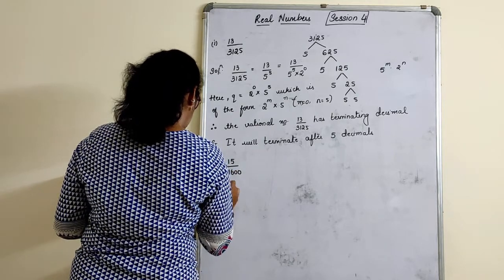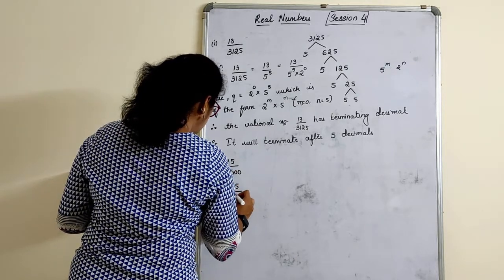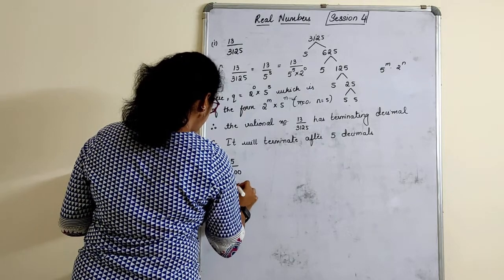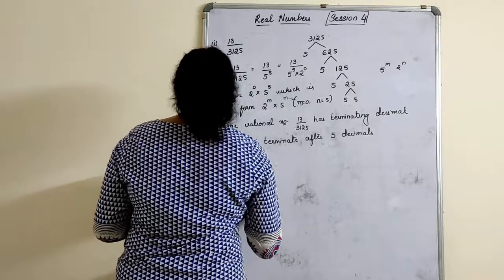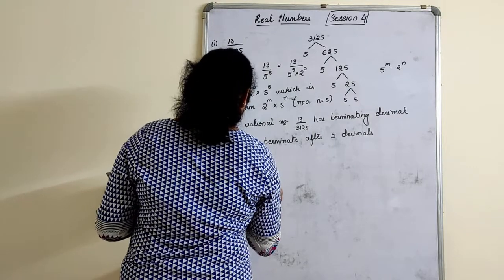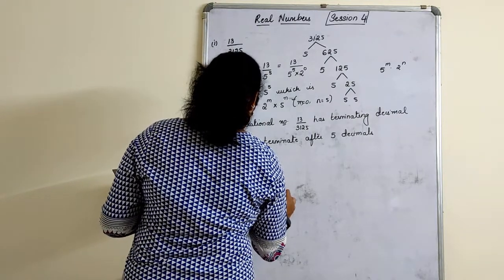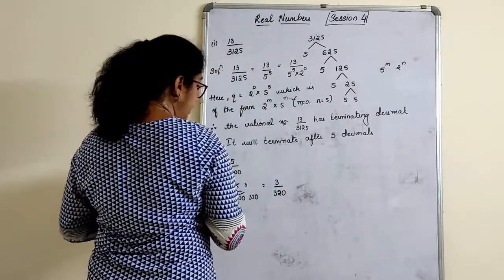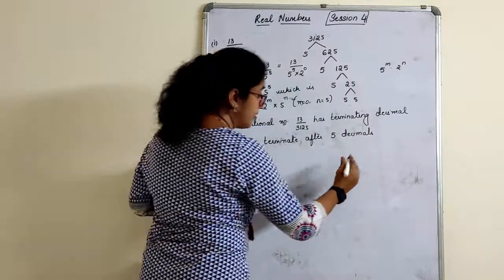Solution. 15 upon 1600. 5 3s are 15. So 5 3s are 15, 5 2s are 10. Answer is 3 upon 320. Okay. 320 is there, children.